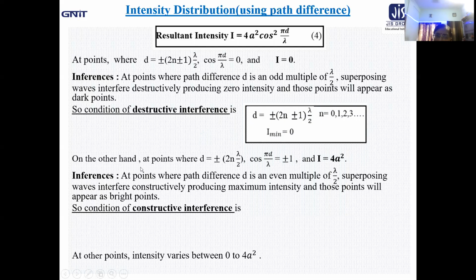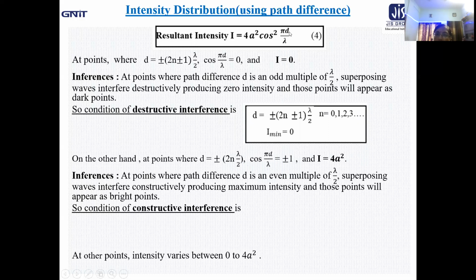Now, on the other hand, at points where d is expressed as plus minus 2n lambda by 2, that means an even multiple of lambda by 2, we are getting cos pi d by lambda to be plus or minus 1. Why plus or minus 1? 2n lambda by 2, basically it is plus minus n lambda.